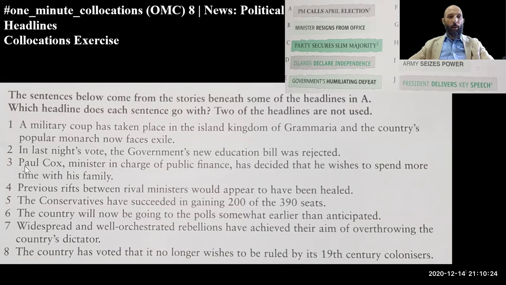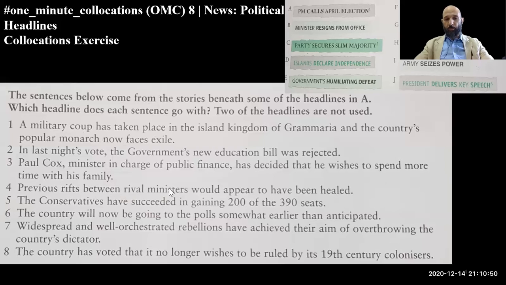Exactly. Now, depending on which part of the world you come from, Paul Cox, minister in charge of public finance, has decided that he wishes to spend more time with his family. What does that mean? He wants to resign from office. Yeah, very good. Minister resigns from office.